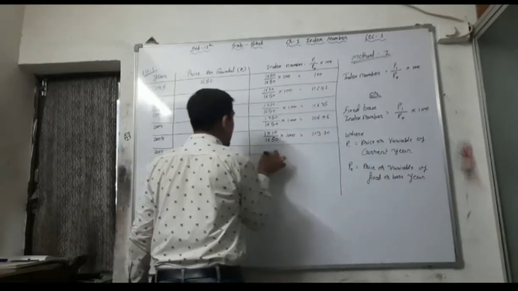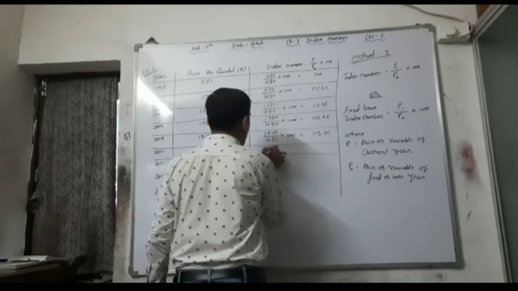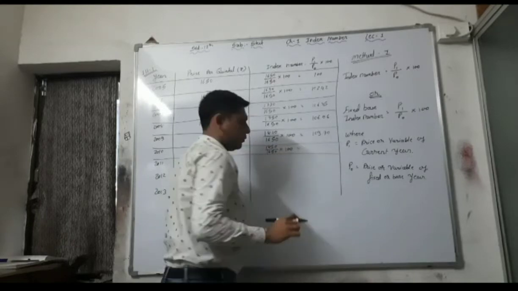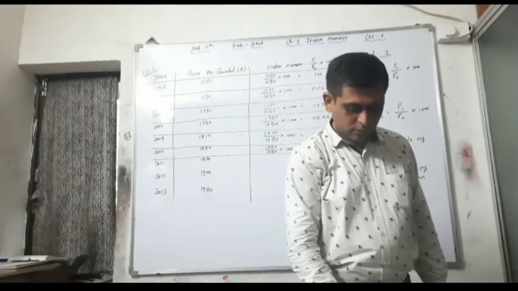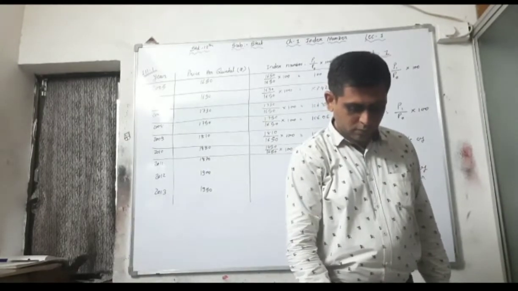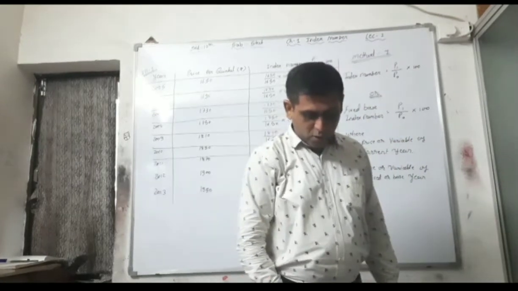In 2010, 1850 divided by 1650 into 100, it is 112.12.